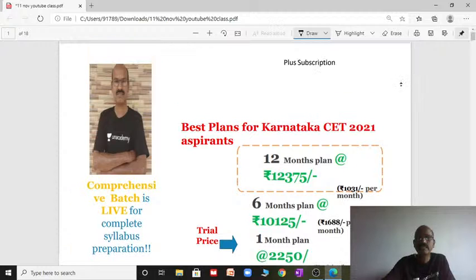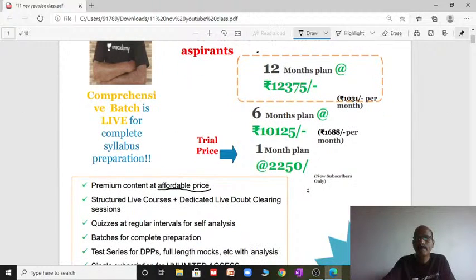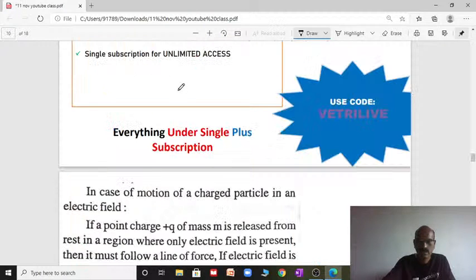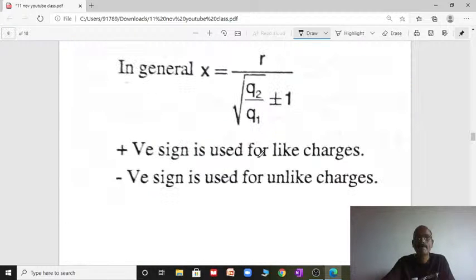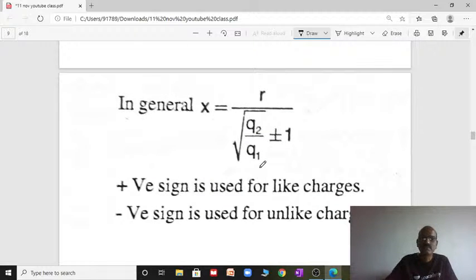The general formula is x equal to r by square root of q2 by q1 plus or minus 1. The plus sign is used for like charges and the negative sign is used for unlike charges.